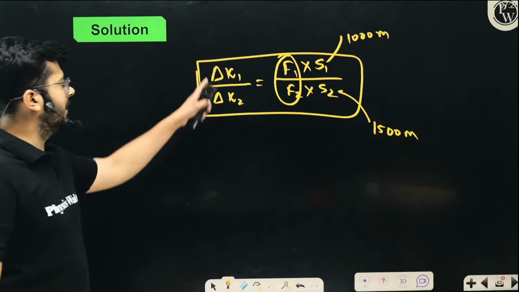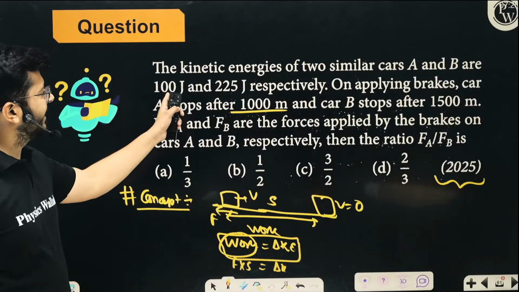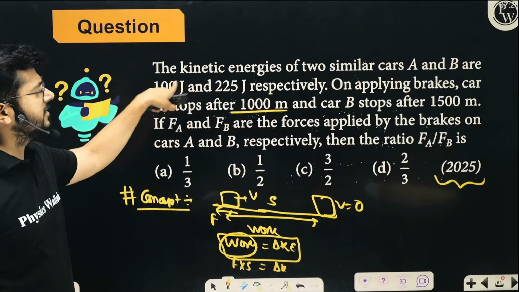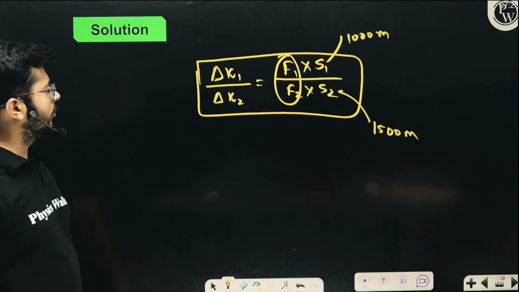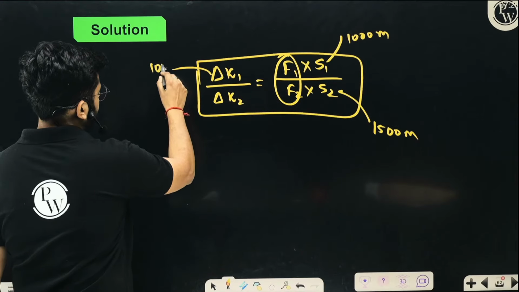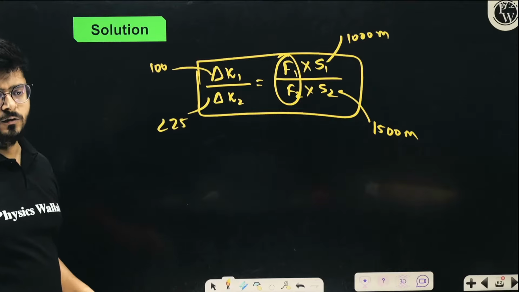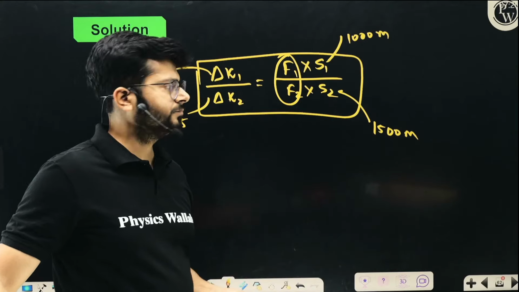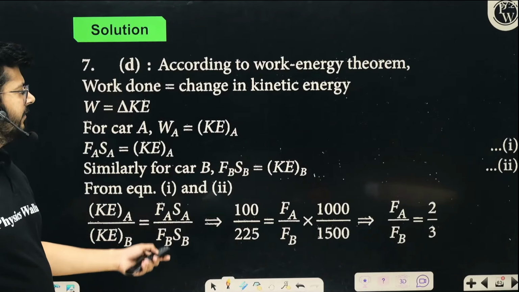So you can just go ahead and try to solve it, delta K1 and delta K2, right? The kinetic energies they are directly giving you, you don't have to put the velocities and all. 100 and 225. So this is 100, this is 225. So clearly we can find out the value of F1 is to F2, right? All right. So FA is to FB comes out to be 2 is to 3, which is correct.